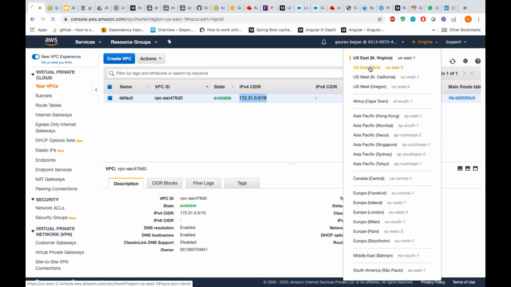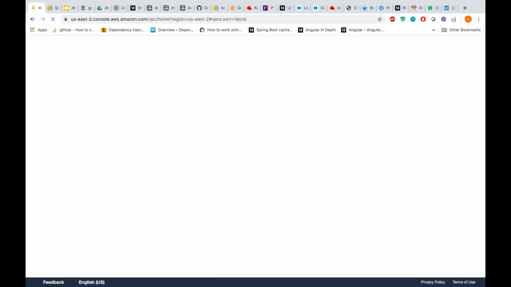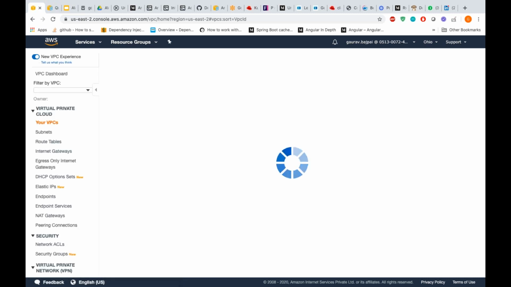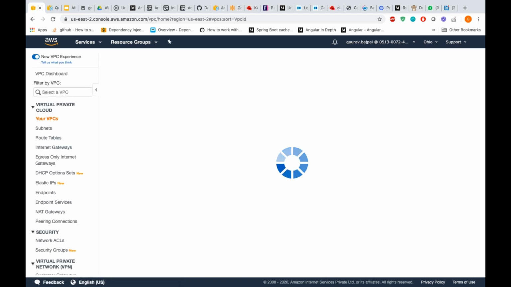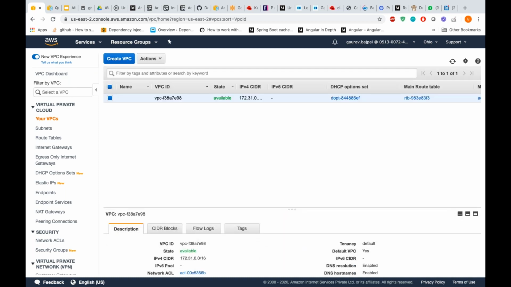The moment I switch to Ohio, I'll have a different VPC, and I can go and create a peering for these two regions. Let's keep it simple. Now you are running in Ohio, I'm running in Northern Virginia. We are two different accounts, right? I can raise a VPC peering connection. Let's keep it simple.